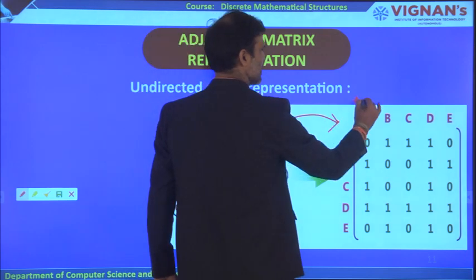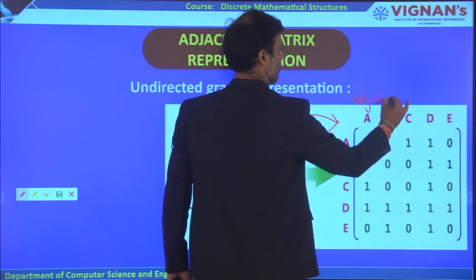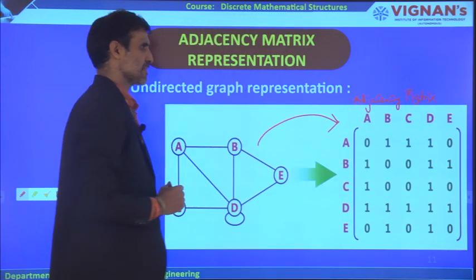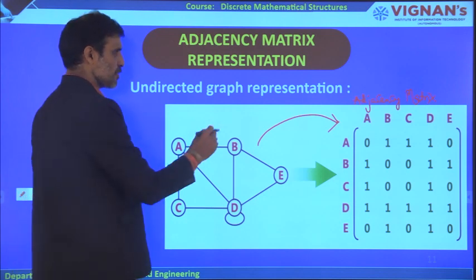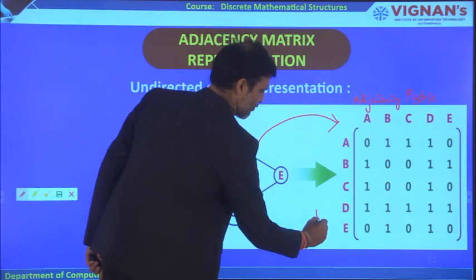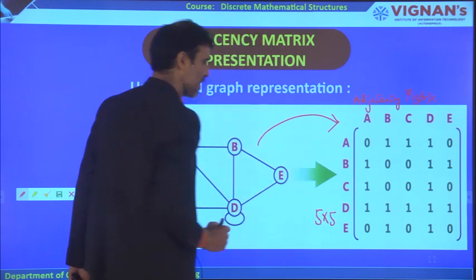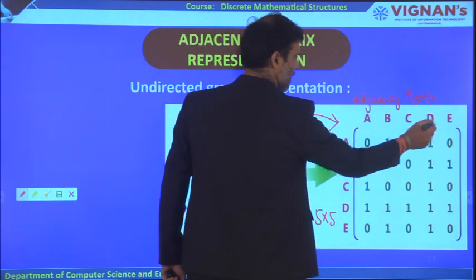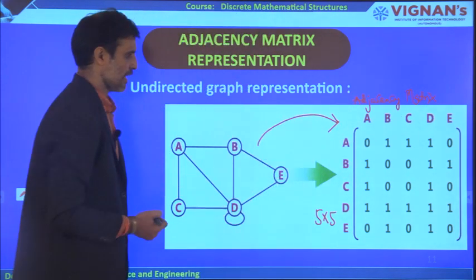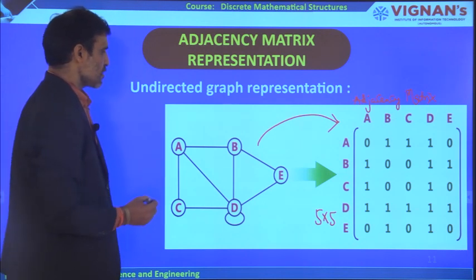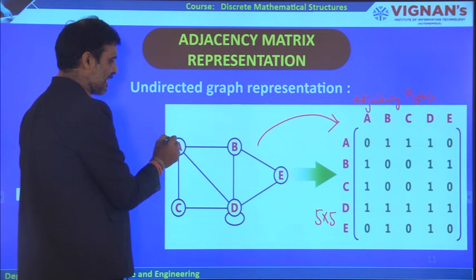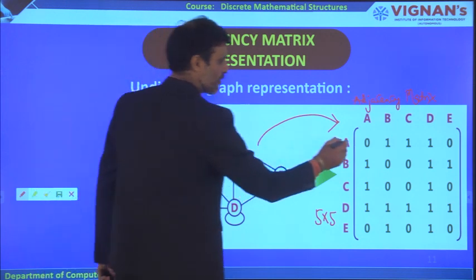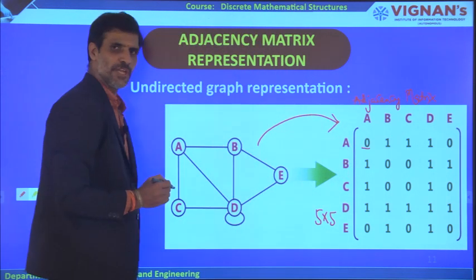This is called the adjacency matrix. If you observe, it is an n by n matrix. Totally 5 vertices are there, therefore you will get a 5 by 5 matrix. So A, B, C, D, E like this, and you take the same vertices for the columns, and the rows also have the same vertices. So A to A, is there any loop edge from A to A? There is no edge from A to A, therefore in that particular column we have taken 0.